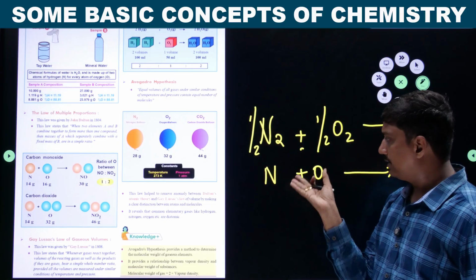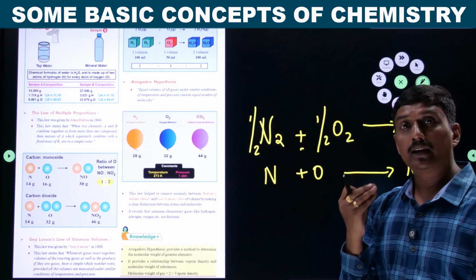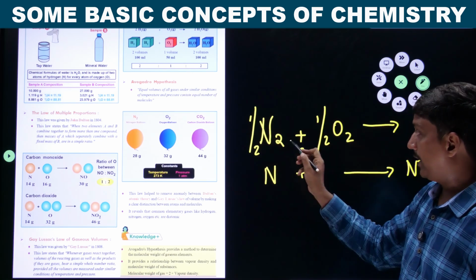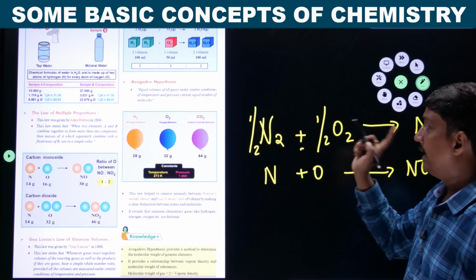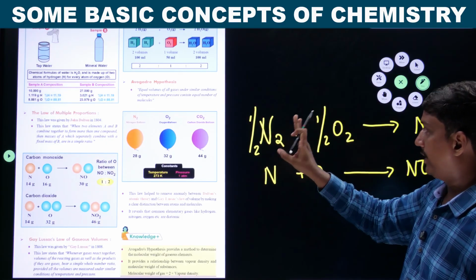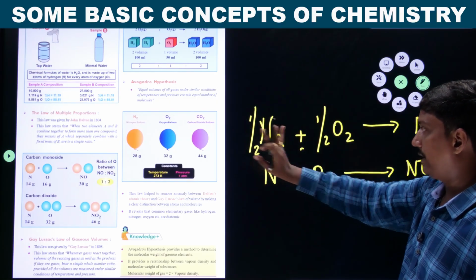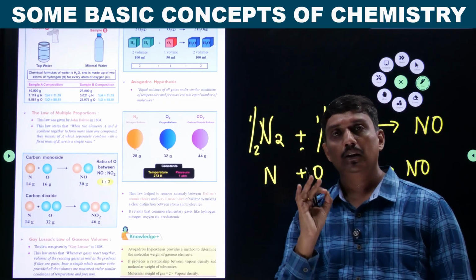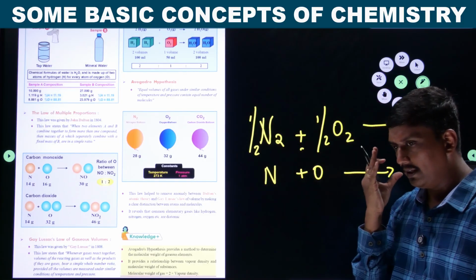What is the difference in this? No difference. Usually we take the reactants as they are available in nature. Nitrogen does not exist in the form of N, or oxygen in the form of O. They exist in the form of N2 and O2. That is the elemental state of nitrogen and oxygen in nature. The same we are taking, but it is written as half and half here. This nitrogen is combining with oxygen. They are talking about mass ratio.